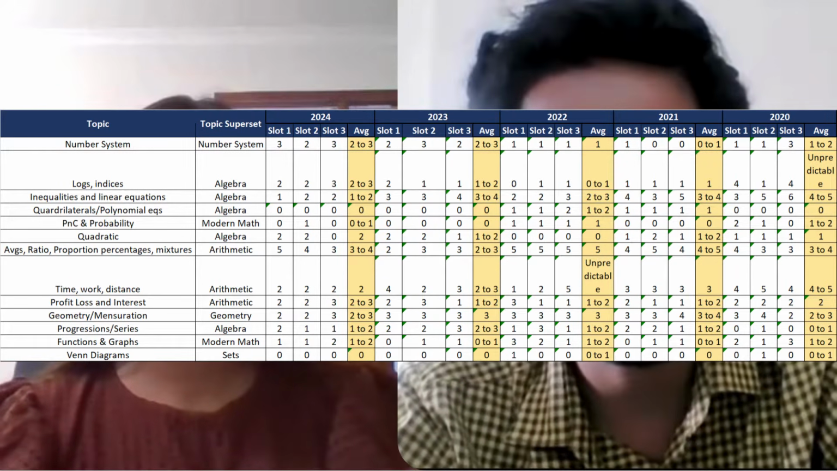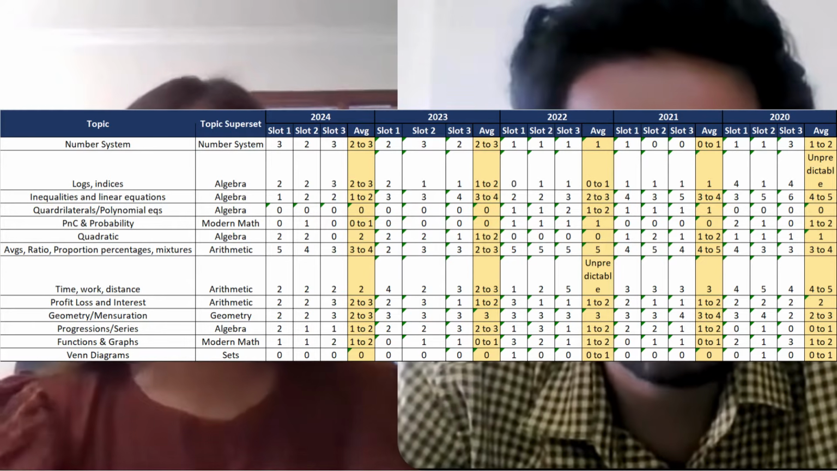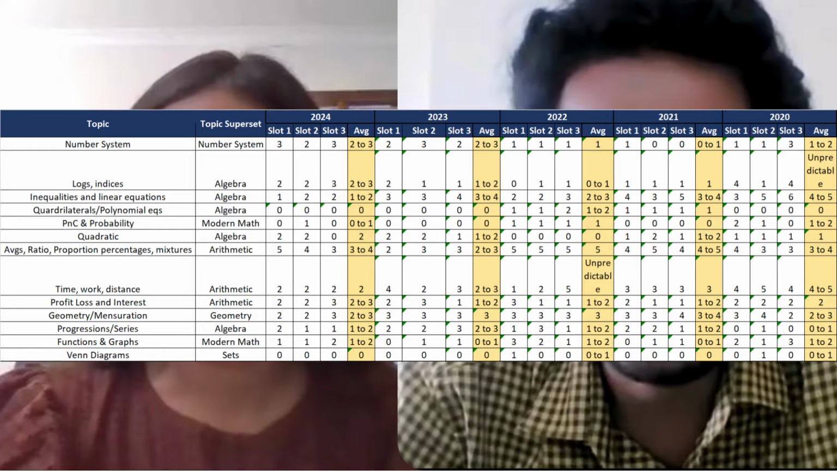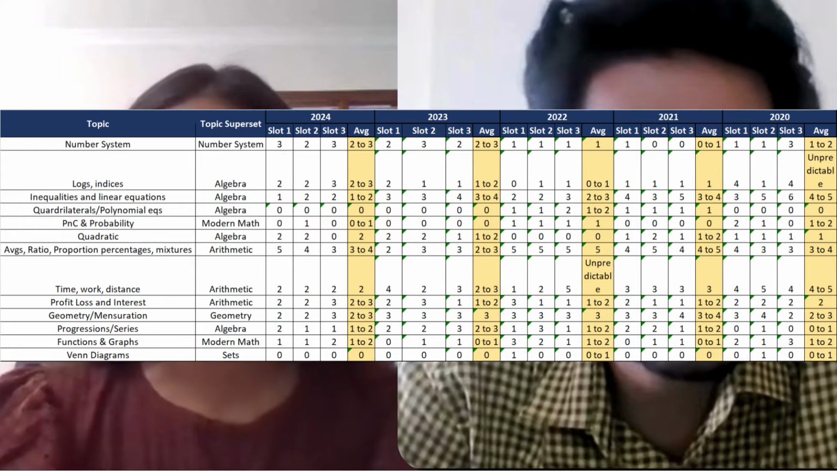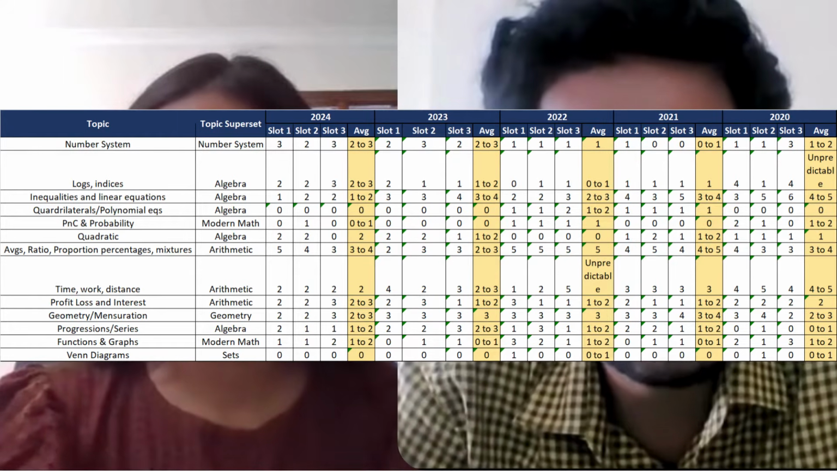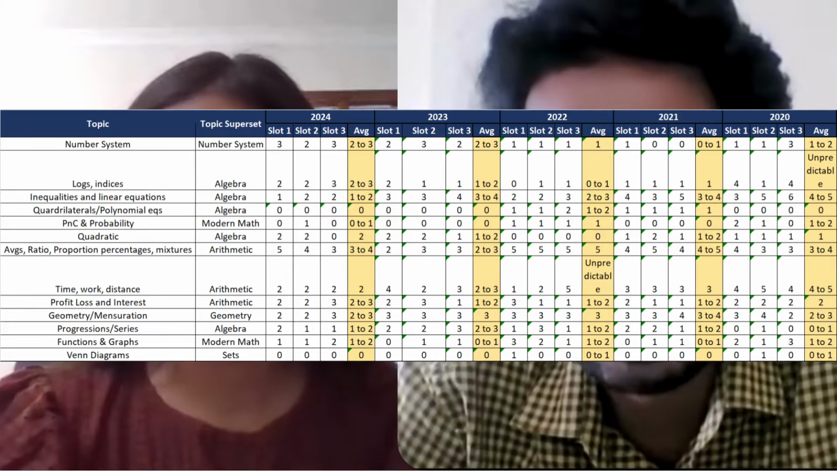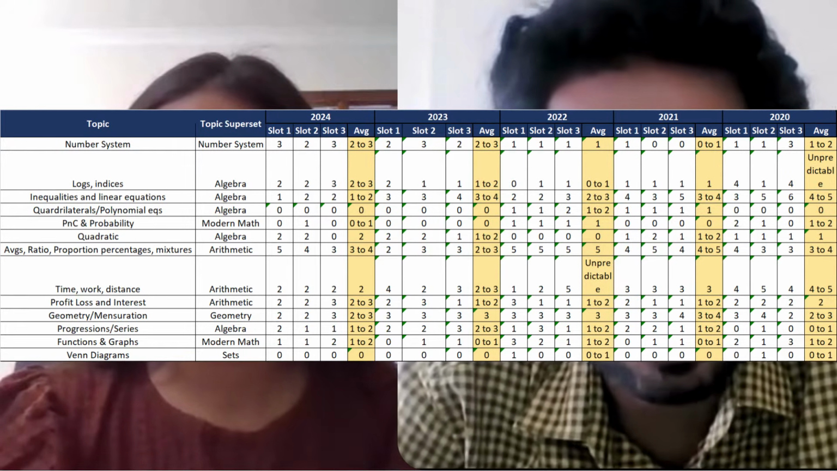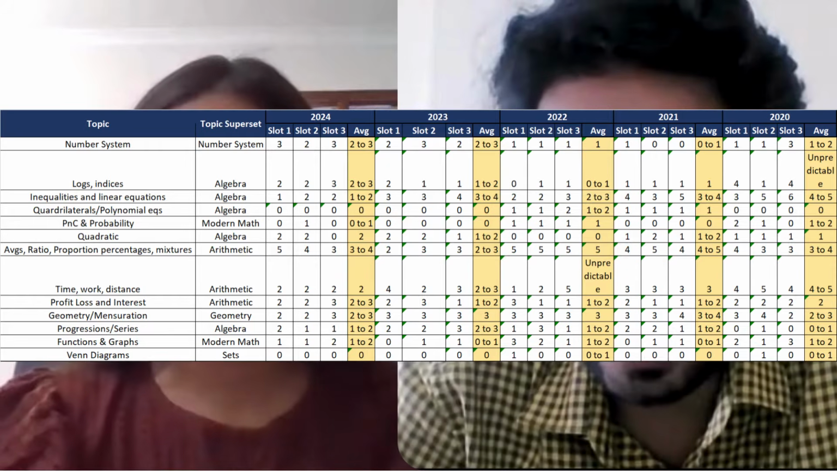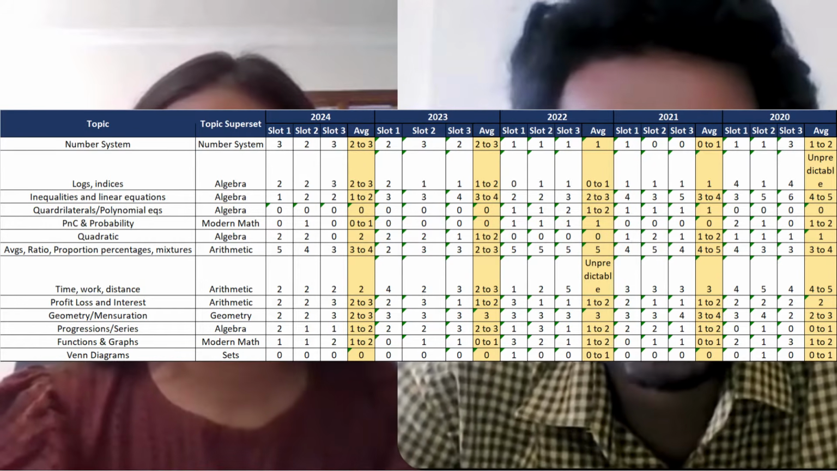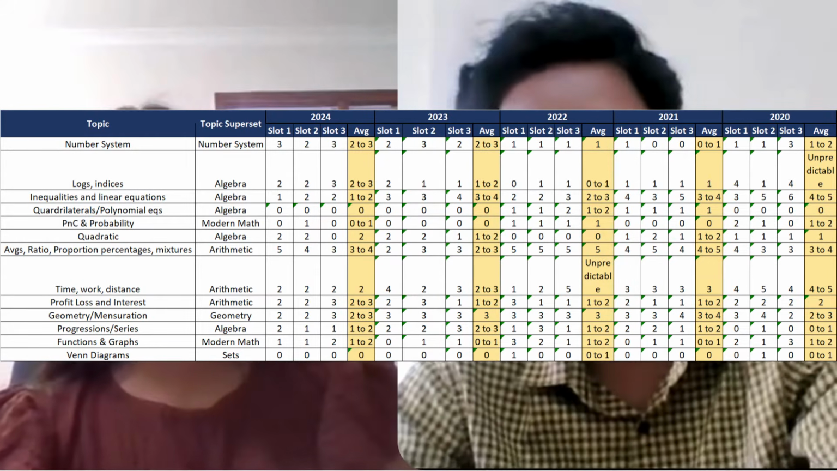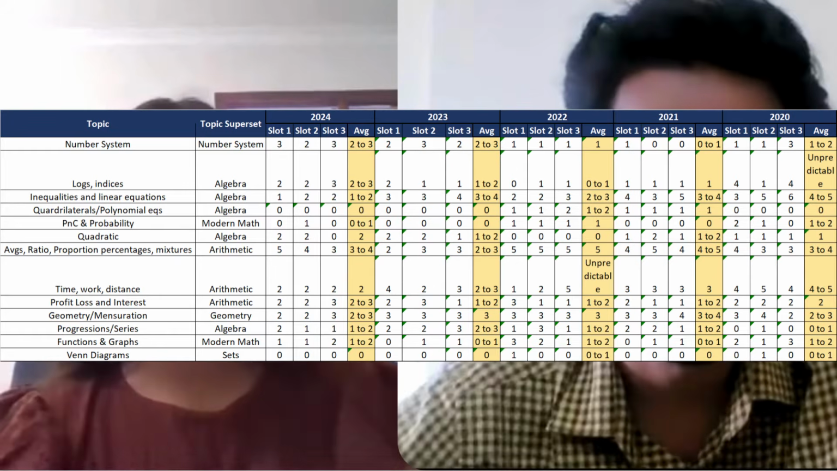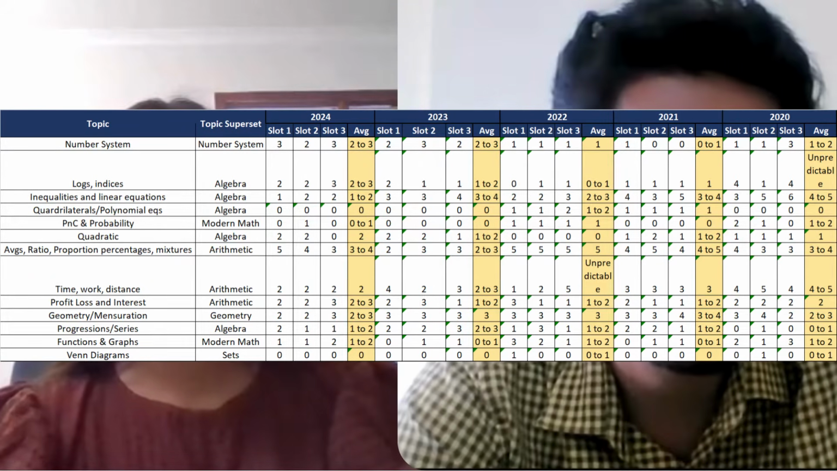So as a general trend, you can expect 4 to 5 questions from inequalities and linear equations on the basis of the 5 years of papers. 4 to 5 questions from time, work, and distance. 3 to 4 questions from average, ratio, proportion, percentage, and mixtures. Now these topics are the most important, right? As you might already be aware, and if you are not yet, algebra and arithmetic are going to constitute the major portion of your quant paper. So around 16 to 17 questions out of 23, 24, whatever the number is, will have either algebra or arithmetic portions.